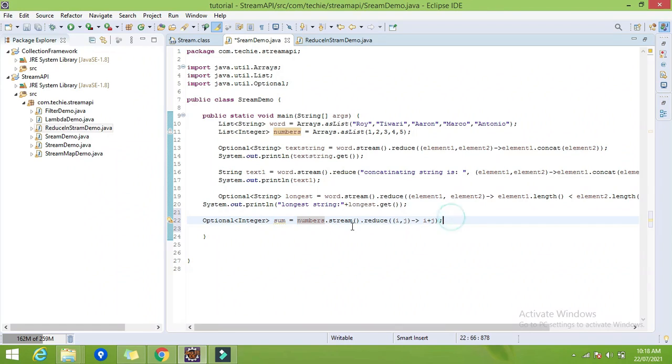Right, so what I have done, I have used the reduce function with i and j, which takes the two parameters i and j, and I have done the addition. So first it will take the addition of two elements, first and second. 1 and 2 will be 3, then 3 will be stored into the first argument, then 3 plus 3 is 6, then 6 plus 4, and then the remaining with the plus, right? So let's try to print the sum.